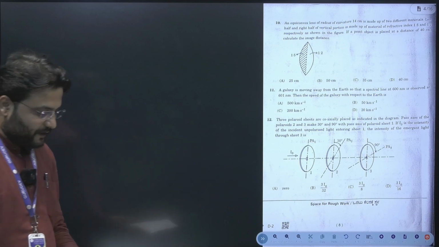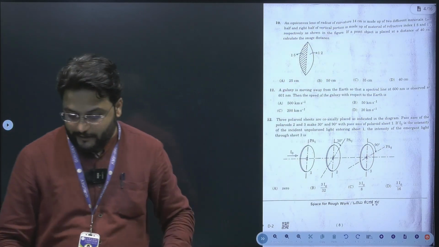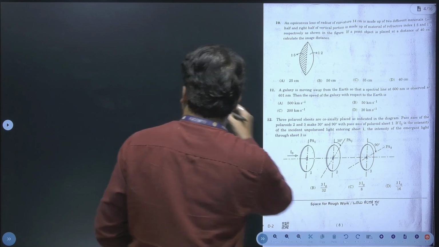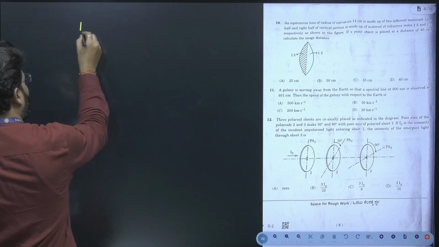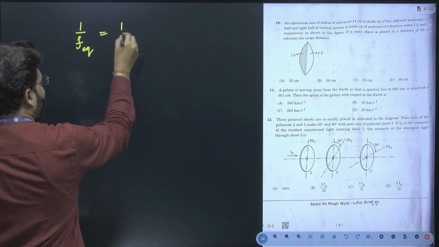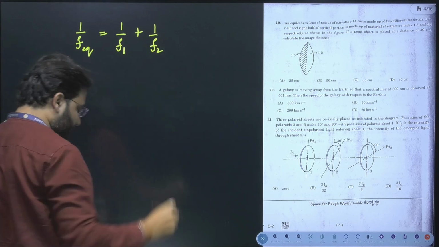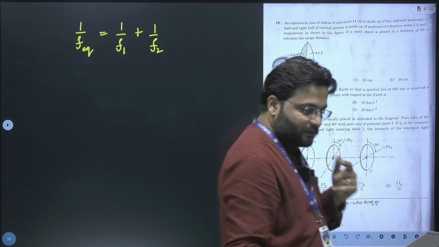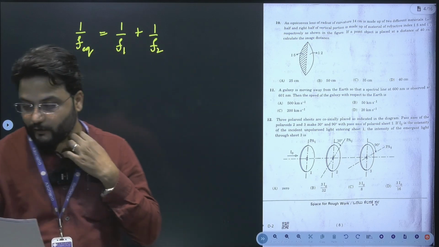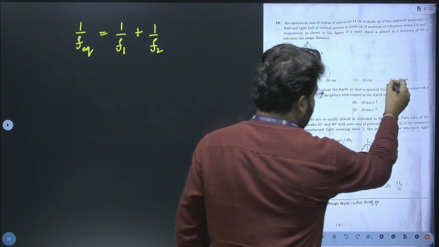The next question is again from ray optics. As you can see, this question involves the concept of equivalent focal length, which you can write as 1 by f equivalent is equal to 1 by f1 plus 1 by f2. Using this formula, we can substitute the values and simplify. After further simplification, you will get an answer. The answer is 40 centimeters, which is our option D.